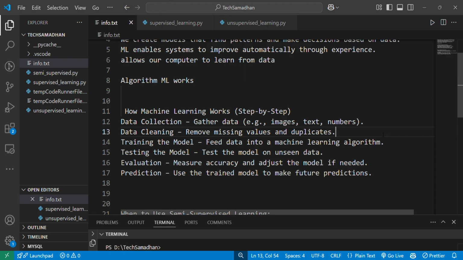Then choosing the right model means that once data is prepared, we apply some machine learning models. There are linear regression and various types of models. From now onwards, we need to understand how to apply it. How we can apply it, in the next video I will show you. Then we will train the model and then finally evaluate.